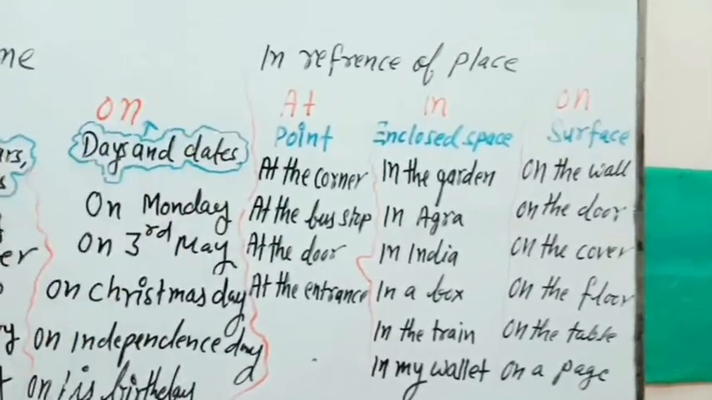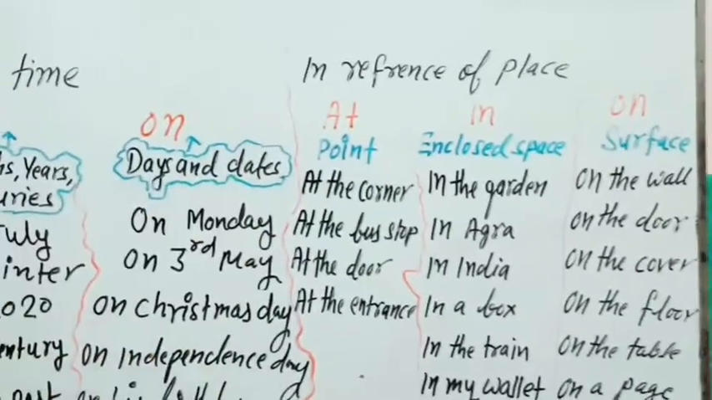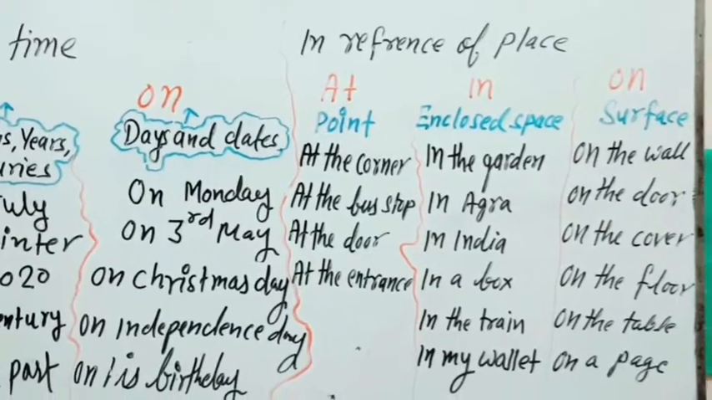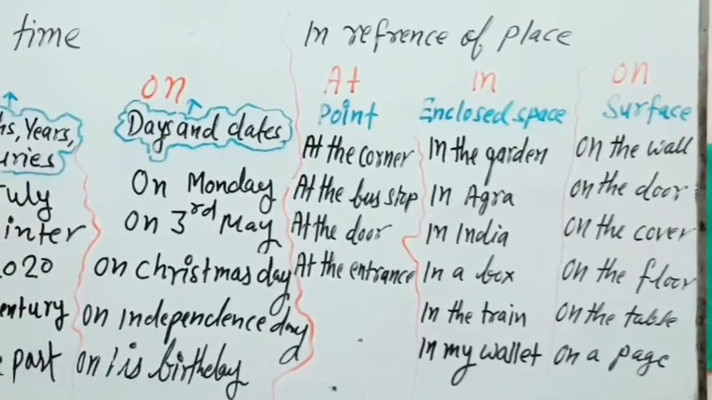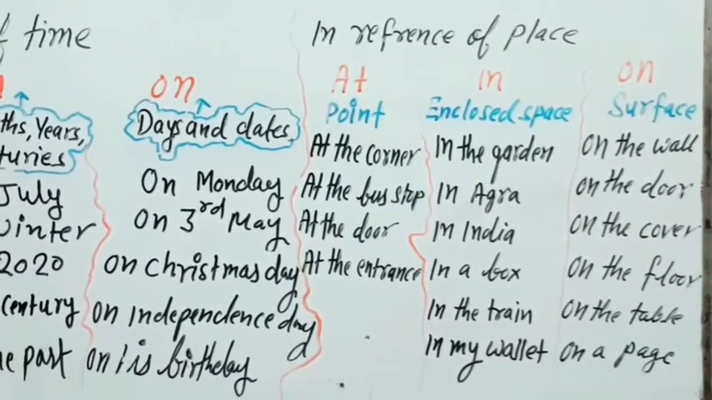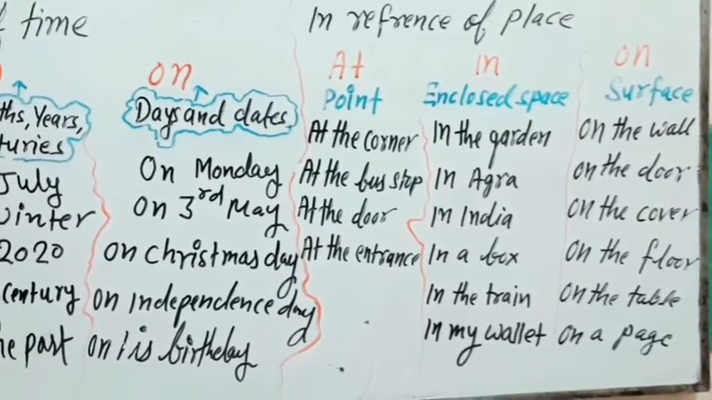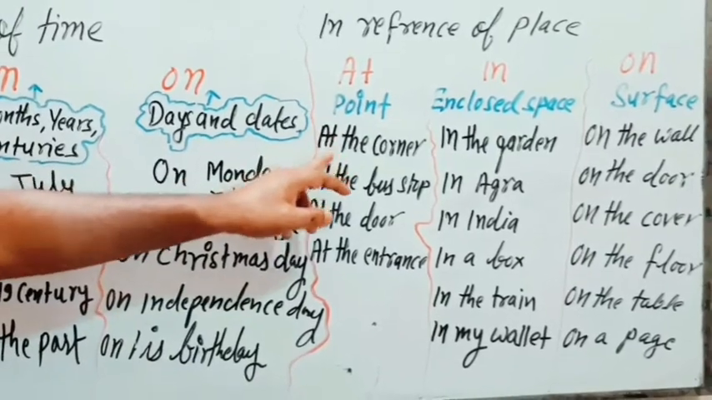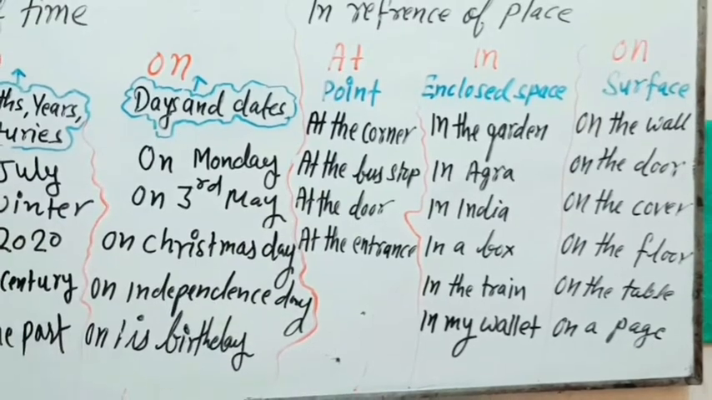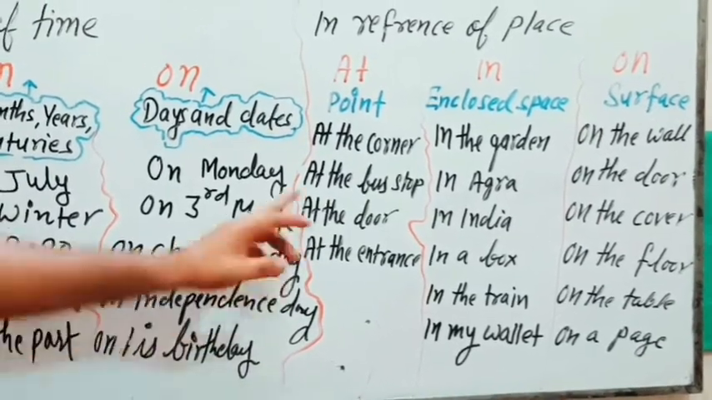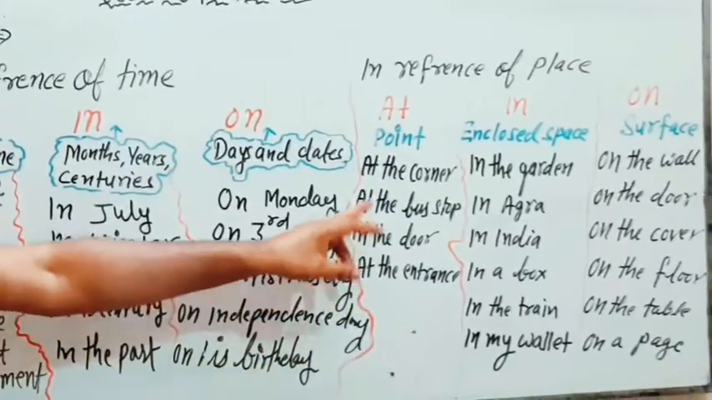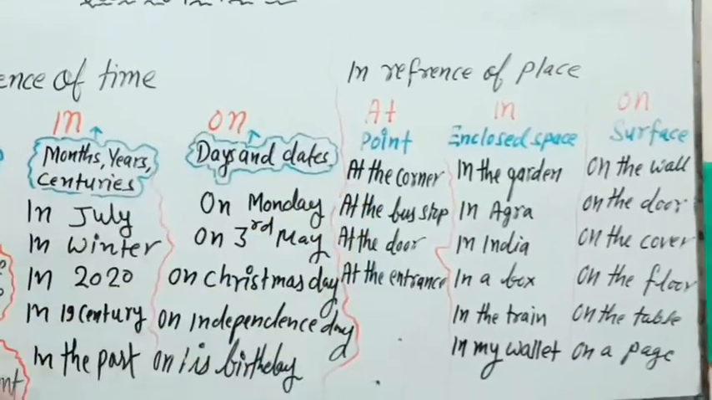Now in reference of place, so we use at for point or fixed place. We use in for closed space and we use on for surface. Just see, at the corner, at the bus stop, at the door, at the entrance. These are the fixed spot or fixed point. That's why we are using at as a preposition here.